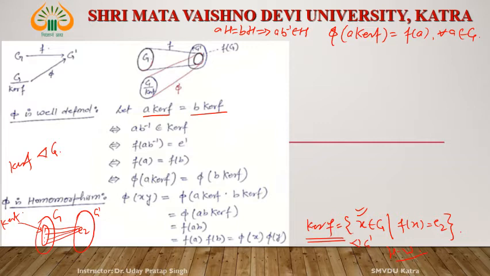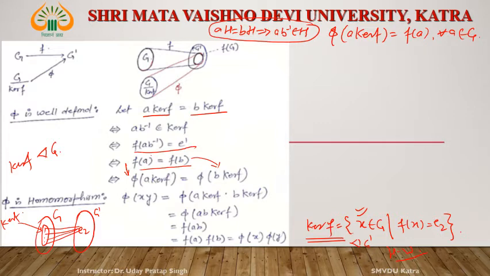Now see, a kernel of f is equal to b kernel of f. Then by this rule, ab inverse belongs to kernel of f. Then what is this? f of ab inverse is equal to e dash. This implies that f of a equals f of b. What is fa? Fa is phi a kernel of f, and what is fb? Phi b kernel of f. Okay. Then phi is well defined.